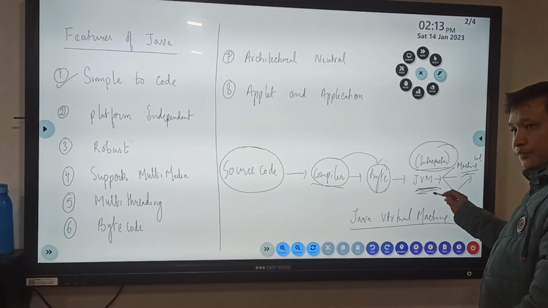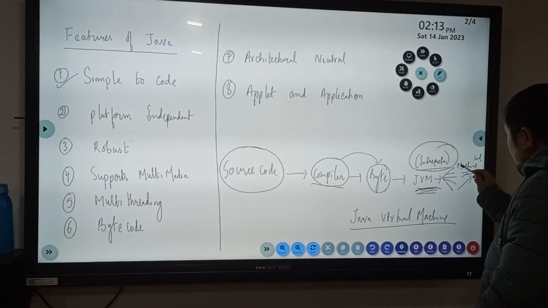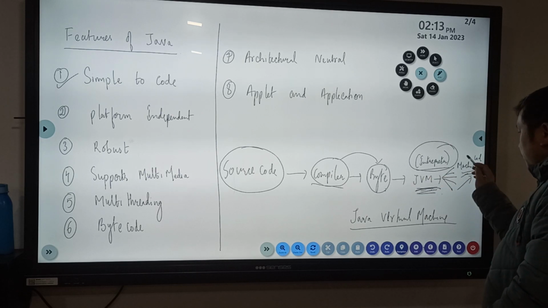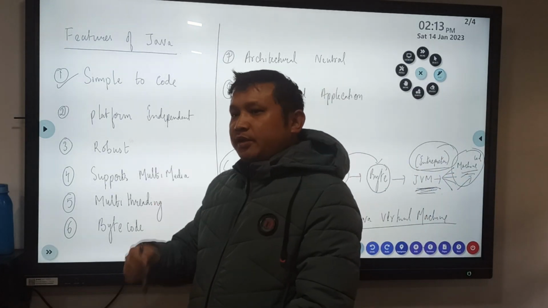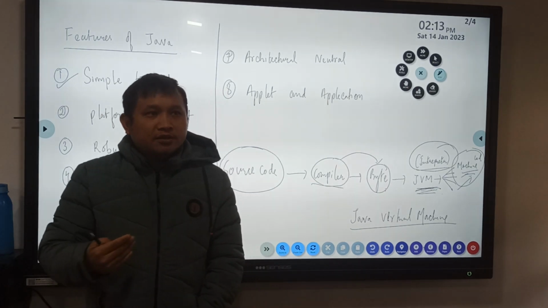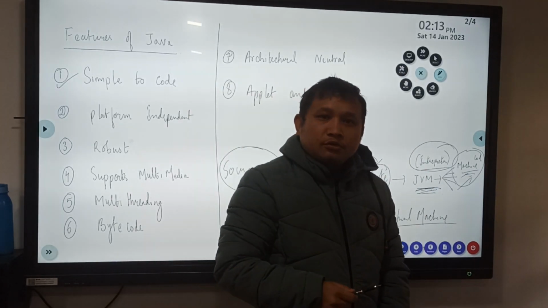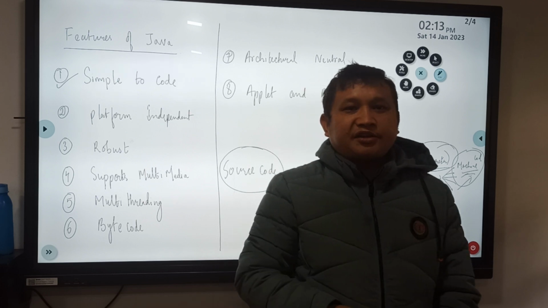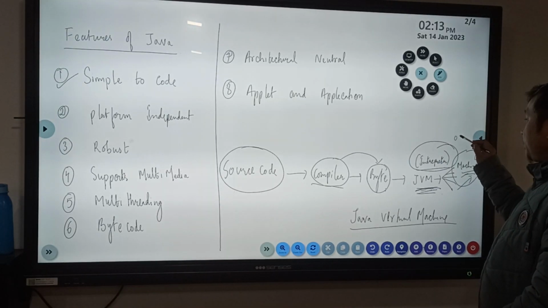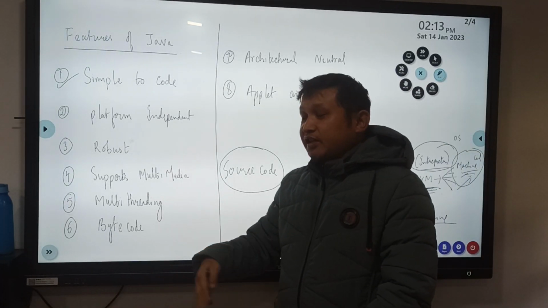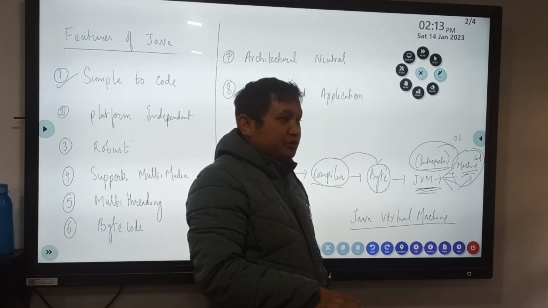Now see over here, once the bytecode is converted into machine code, whichever machine you have got, whether it be Pentium 4, AMD Athlon, or other processors that you are using, and whatever operating system you are using, either Linux, Unix, or Windows, it doesn't matter.